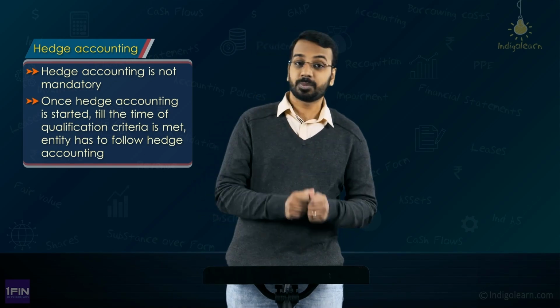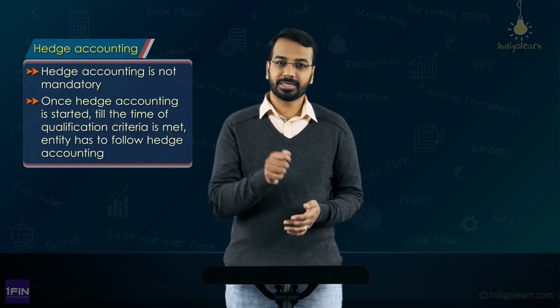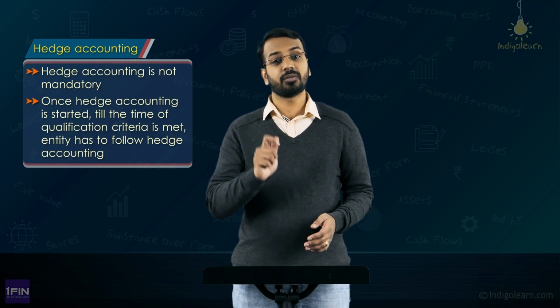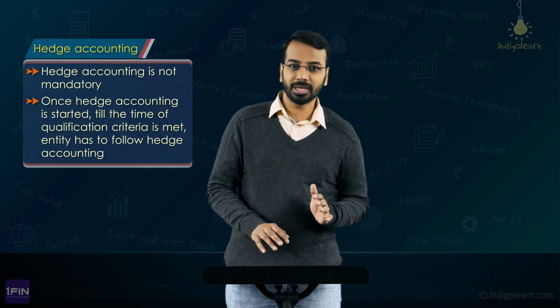It is not at your will that in this period I will follow, in the next period I will not follow. If for a particular transaction the hedging criteria has been met, then you will have to follow hedge accounting. Once you have started doing that, you cannot discontinue hedge accounting. When can you discontinue hedge accounting? Once the qualification criteria is no longer being met, or the transaction itself is complete. After that, there is no further hedge accounting treatment.